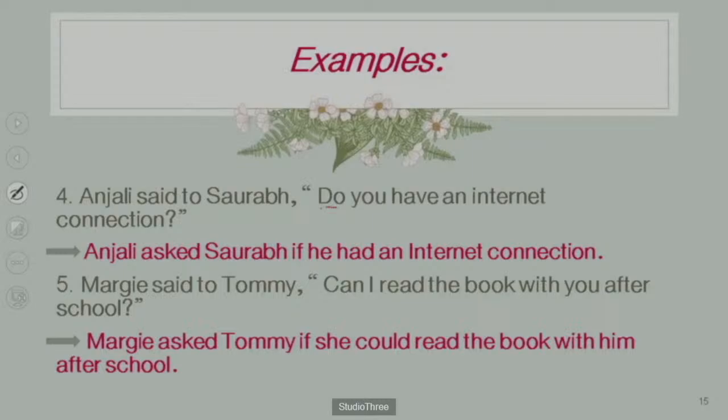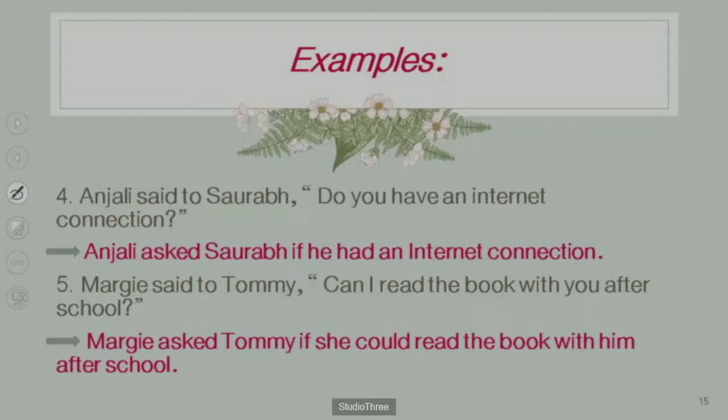This is a verbal question, which is also called the yes/no type question, because it begins with do. Anjali asked Saurabh, because this is a question the reporting verb should be asked, if he had an internet connection.